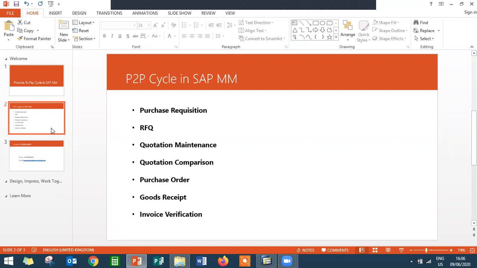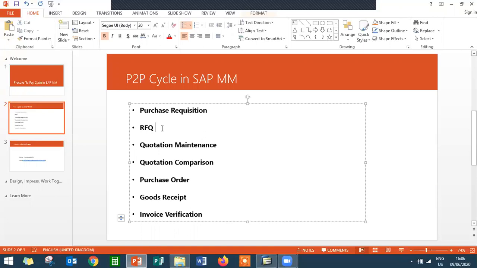First we have to do a purchase requisition and then a request for quotation. RFQ is request for quotation, and then quotation maintenance, maintaining the quotation. Request for quotation is requesting a quotation from the vendor. Once the vendor gives the quotation, the quotation will be maintained in SAP. And then quotation comparison, comparing the quotations among the vendors and selecting the vendor for the order.